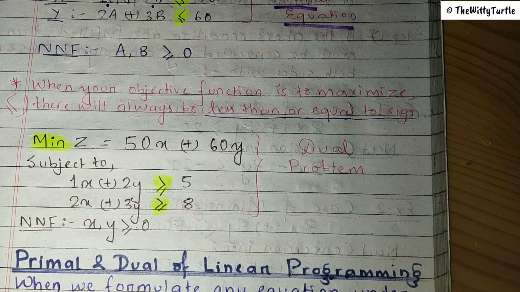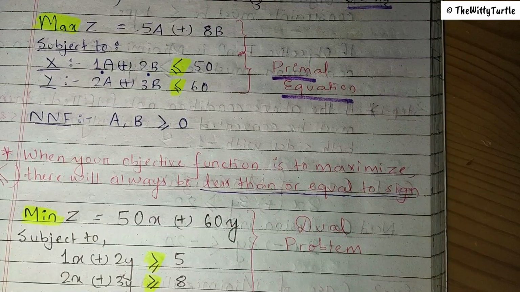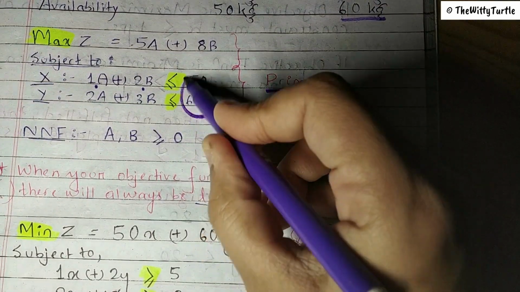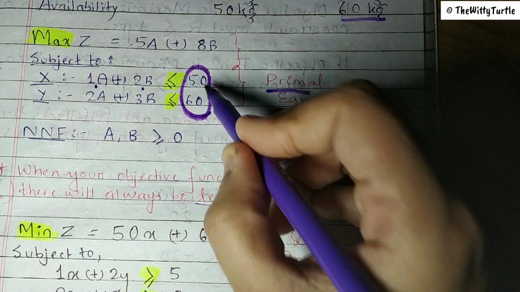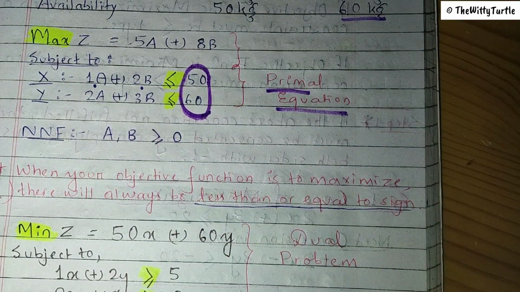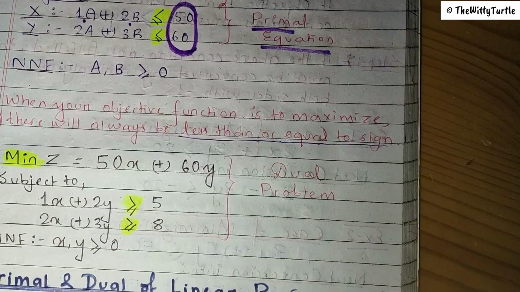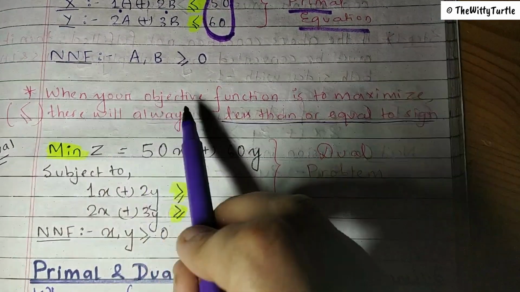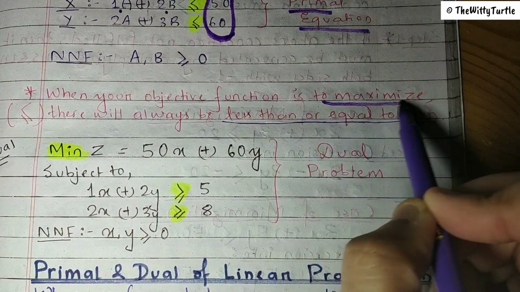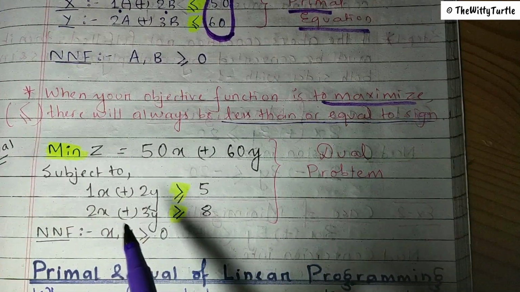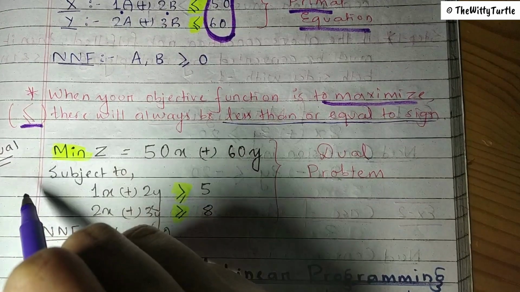We have to focus on reducing the usage of these two things. Whatever constraints we have, our objective is to reduce the usage of those two constraints. It should be used as little as possible, okay? So when your objective function is to maximize, we use the less than or equal to symbol.